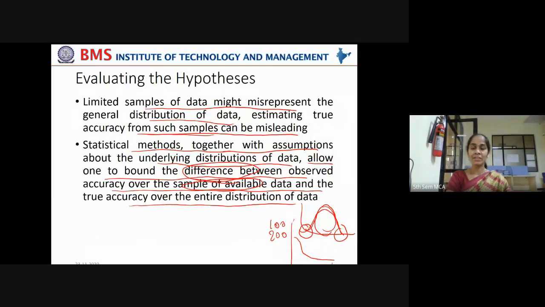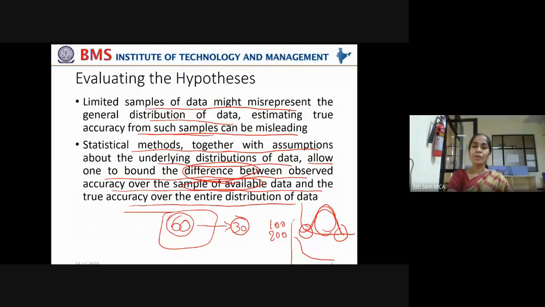My class having 60 students is my 100% population, my population of study. Now, in that I'm taking 30 students data, that is my sample. Got it? In this class, we have 60 students. Among the 60 students, I draw a representative sample, 30 students. The 60 students we can call the population, 100% population. And these 30 students I have drawn are the sample. So I'm taking 50% of the population as my sample here.